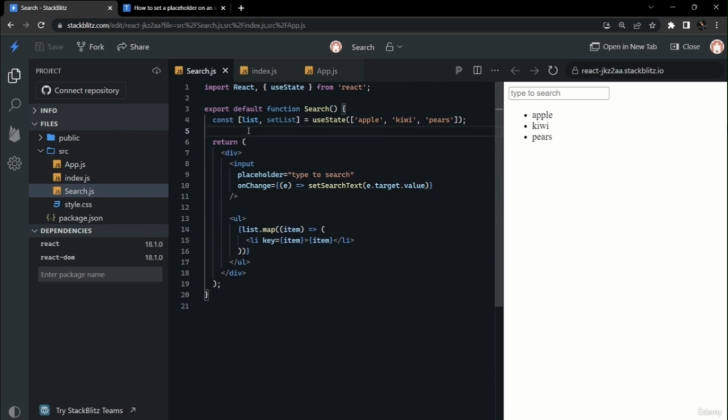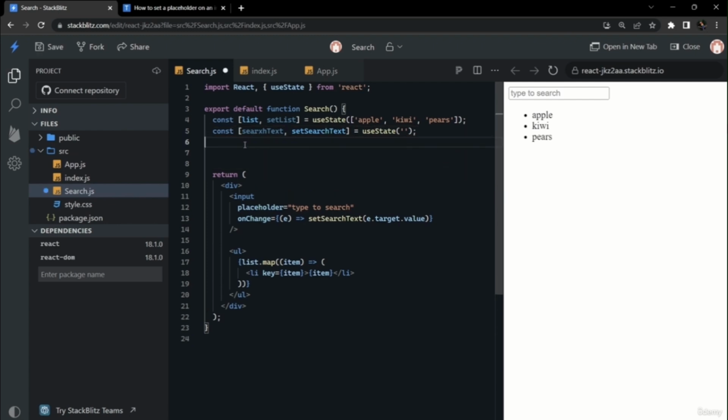So we will create another state of this text, and we will set the search text accordingly, whatever the user is typing. So we will create another state here. The name will be search text, and we can use this set search text as it is. The initial value should be an empty string, so all the 3 fruits are displaying.